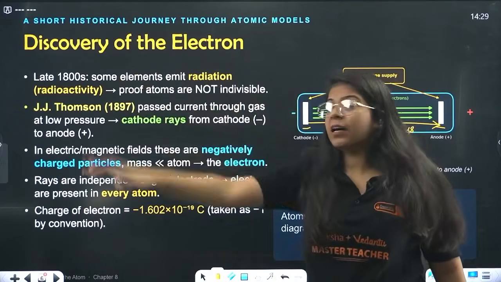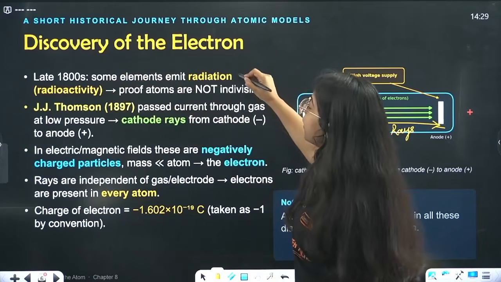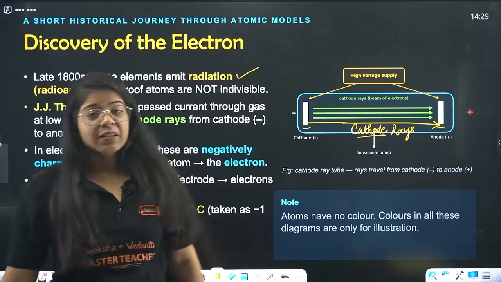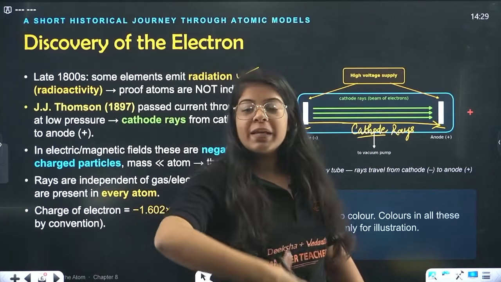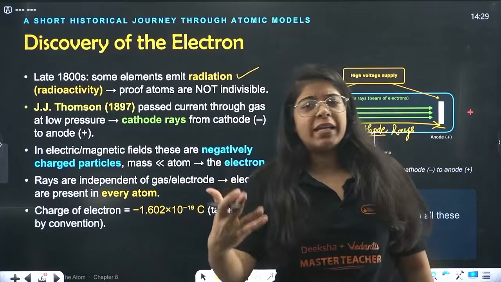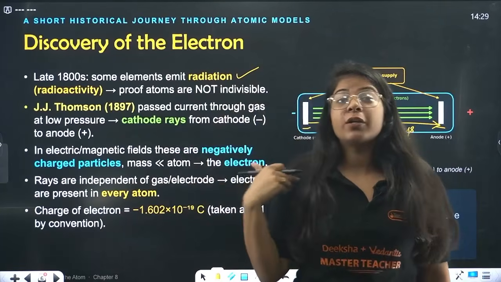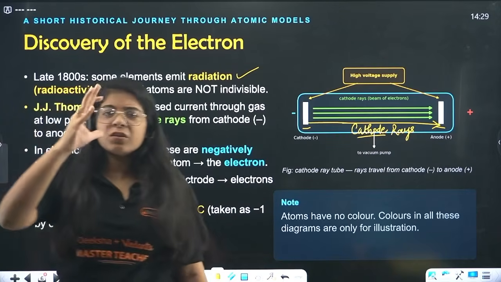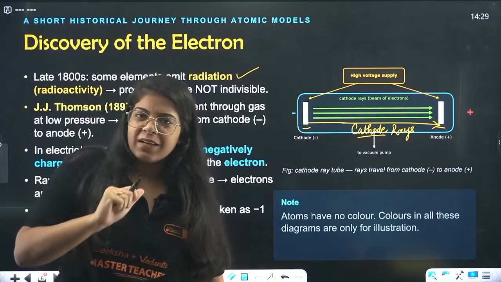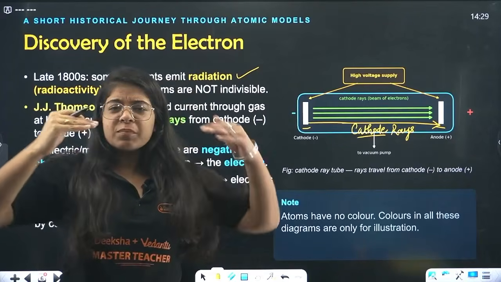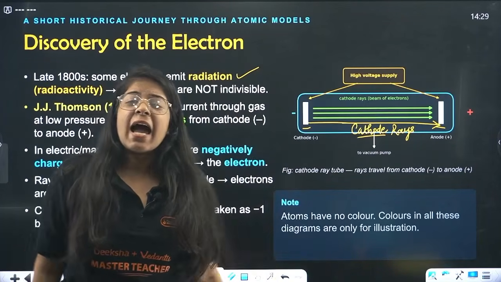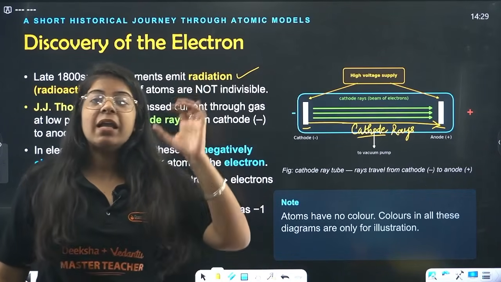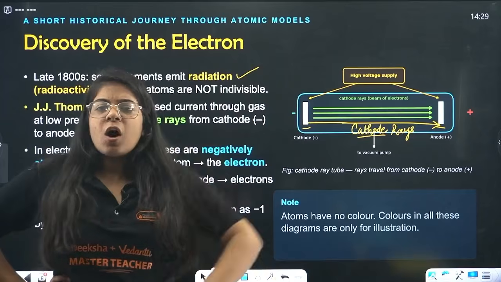Right, so late 1800s. After that, in the late 1800s, some elements emit radiation, which proved that atoms are not indivisible. See, there are so many elements that emit radiation. Now we know it's uranium, but until then J.J. Thomson didn't know that uranium is radioactive. But they saw that some elements are decaying over a period of time, so something is coming out of them. And they produced a result that the atom is not indivisible. It can be further divided, but they just didn't know how to prove it.